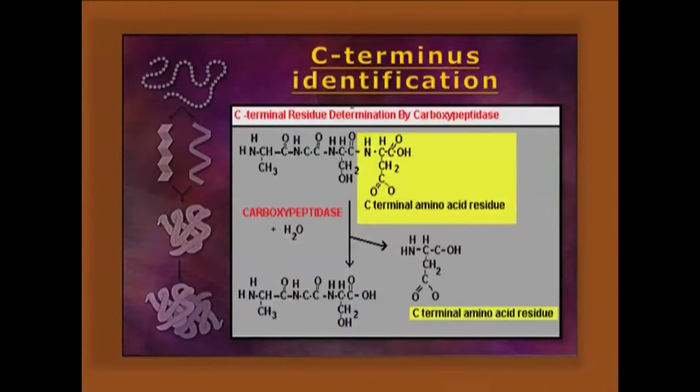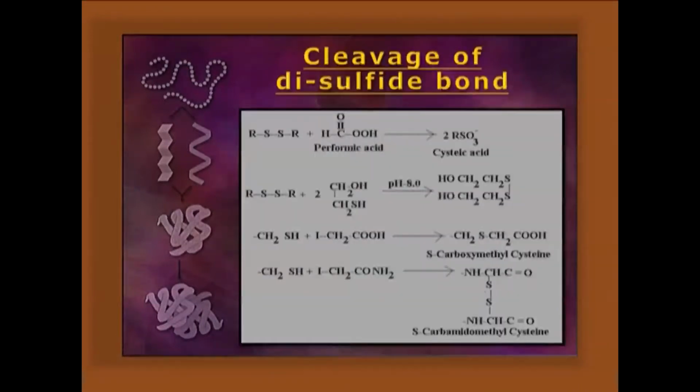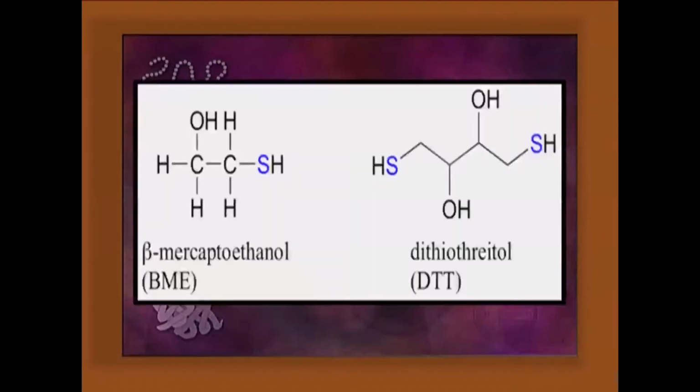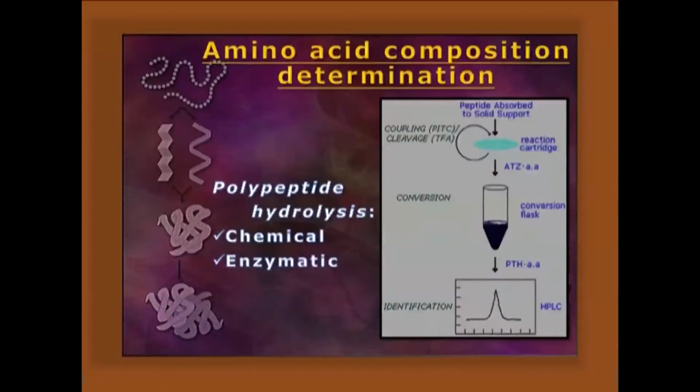C-terminus identification is done with carboxypeptidase A. The cleavage of the disulfide bond can be done oxidatively or reductively. Oxidatively, we can apply performic acid to get cysteic acid, and in the reducing way, we can apply beta mercaptoethanol or dithiothreitol. Amino acid composition determination can be done chemically by giving 6 normal HCl or 2 to 4 normal sodium hydroxide, or enzymatically we can give pronase.